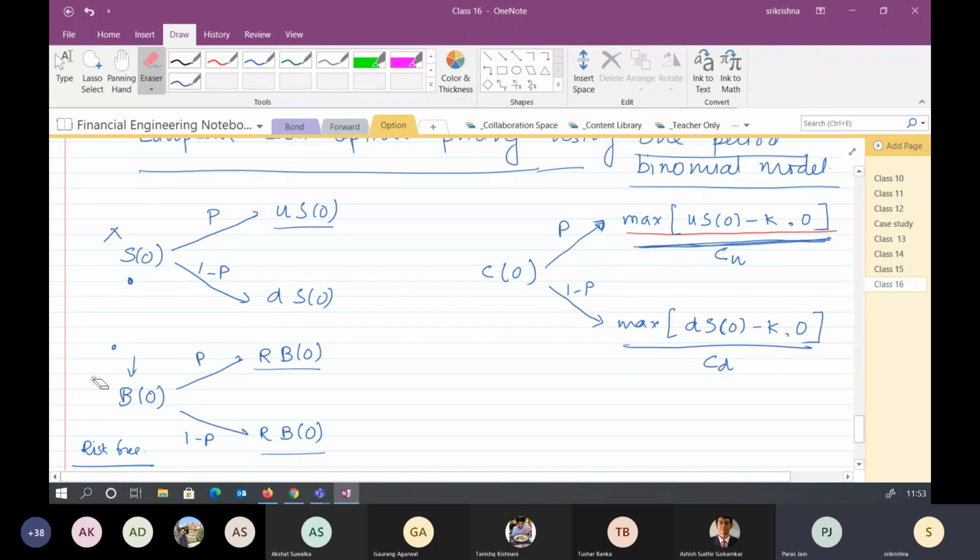Is U the fraction increase in S naught? It is a factor, not a fraction. So if I say that there is a probability P that the prices will increase by 20%, then U becomes 1.2.